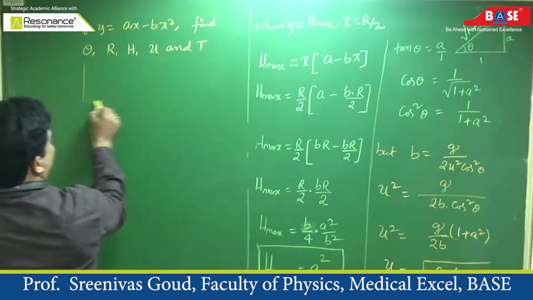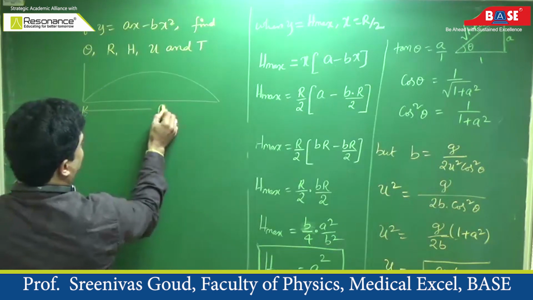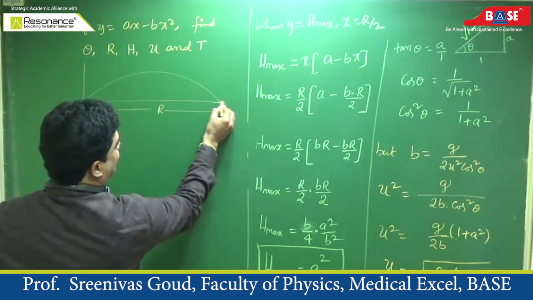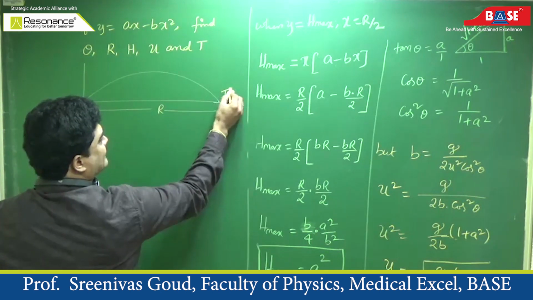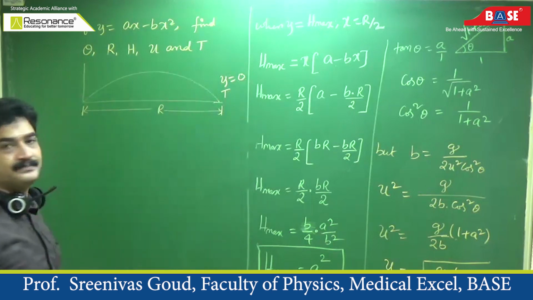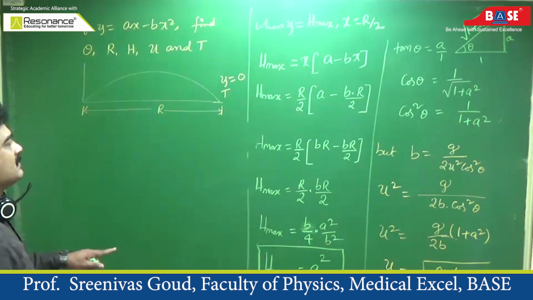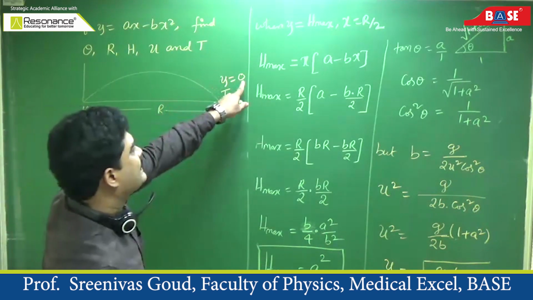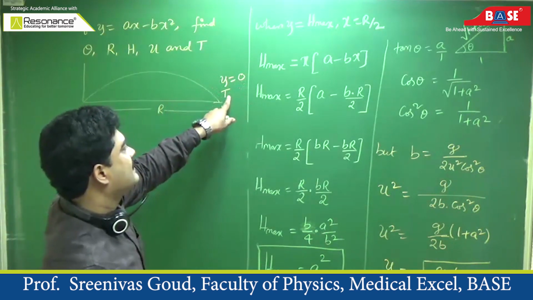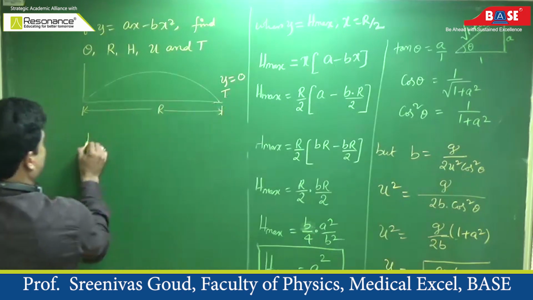So, when the projectile reaches some other point in the horizontal plane after covering a distance of R, that time is the time of flight, and the vertical displacement covered is 0. So, when vertical displacement covered is 0, that is the time of flight. Okay, so what is the horizontal distance?